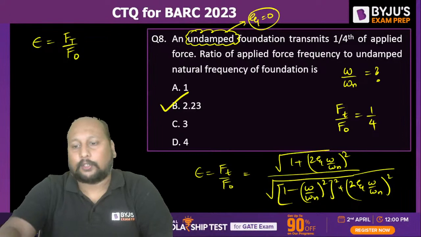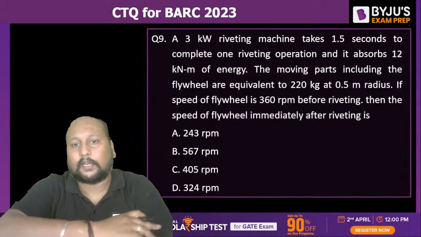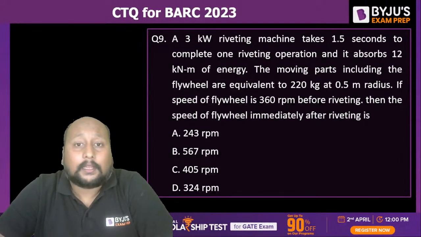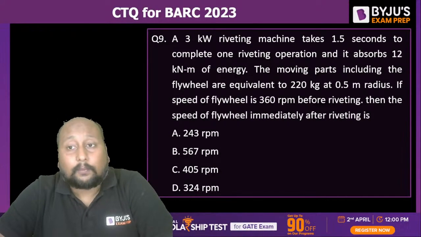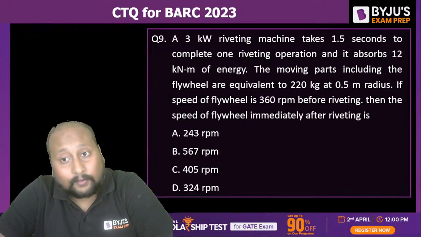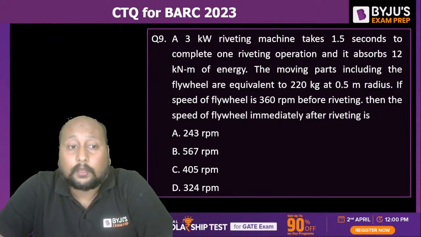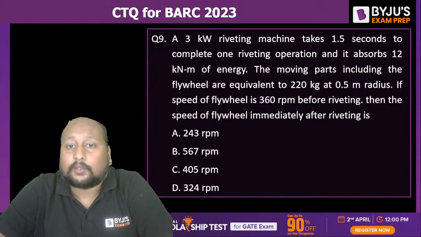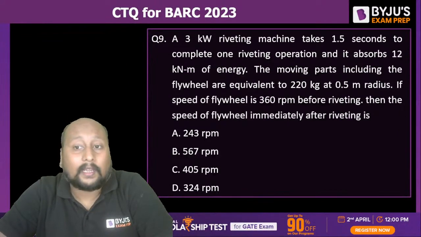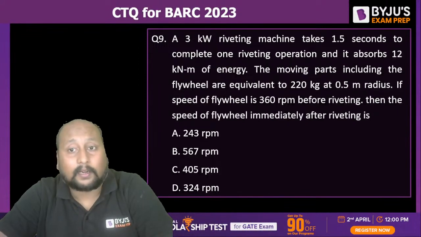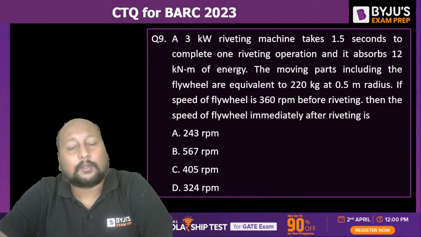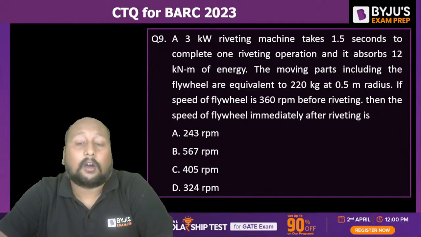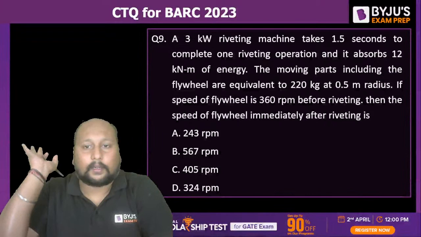Fine. Next question. Question number 9 on your screen. Second last question. I need everyone to respond. A question from the riveting machine. A 3 kilowatt riveting machine takes 1.5 seconds to complete one riveting operation and it absorbs 12 kilonewton meter of energy. The moving part includes a flywheel which is equivalent to 220 kg at a 4.5 meter radius. If the flywheel speed is 360 rpm before riveting, then what is the speed of the flywheel immediately after riveting?